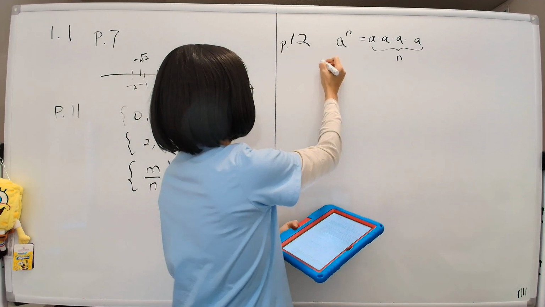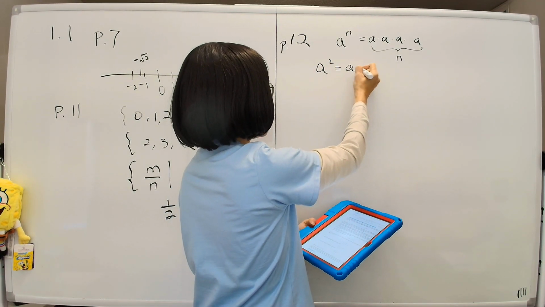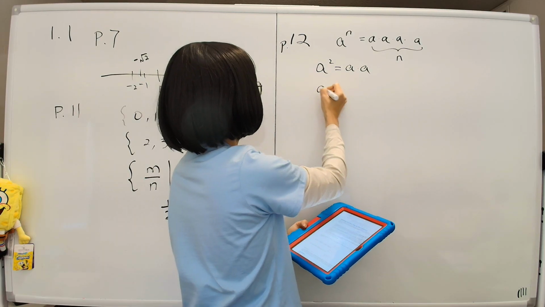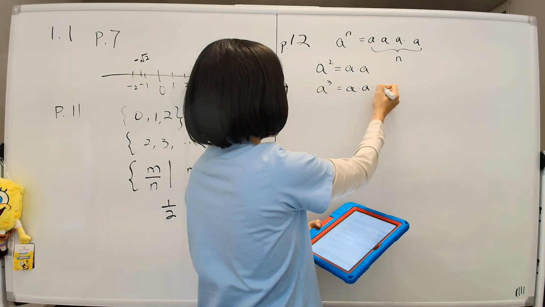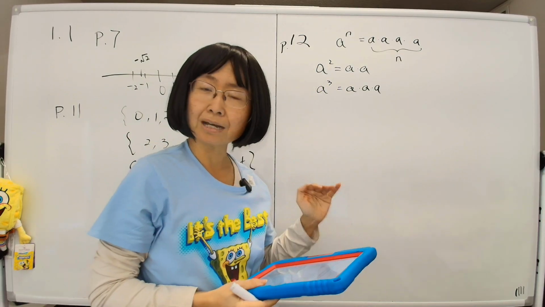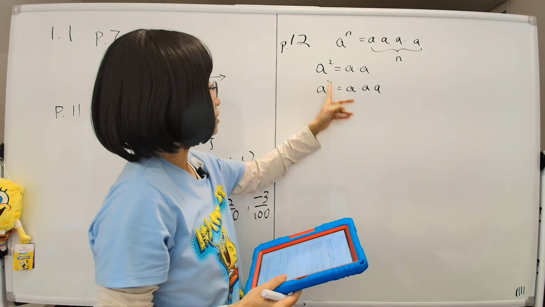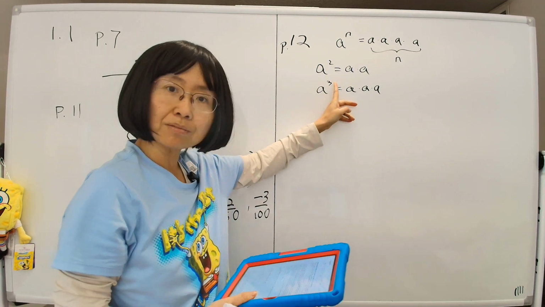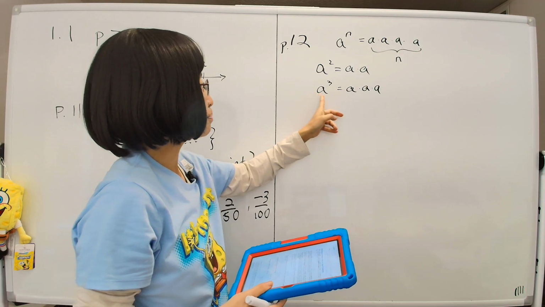For example, a to the power 2 is a squared, is a times a. And then a to the power 3 would be a times a times a. Remember that. Now the difference is a to the power 2 is not the same as 2 times a. That's an easy mistake to make. But remember, when you see the exponent, that's what this number on top is called, visualize yourself making copies of this stuff.